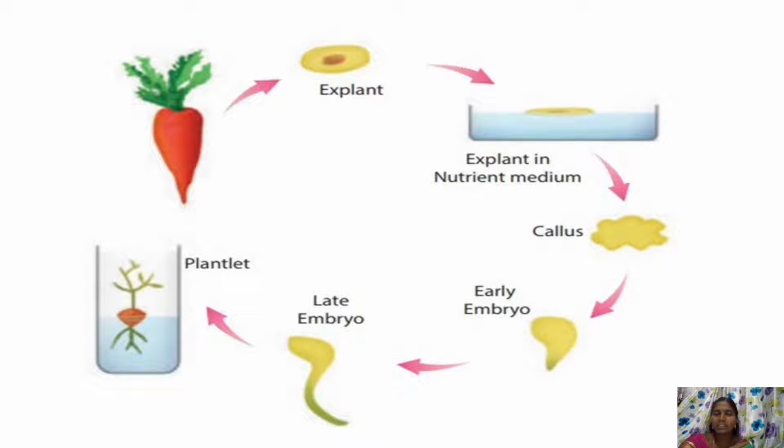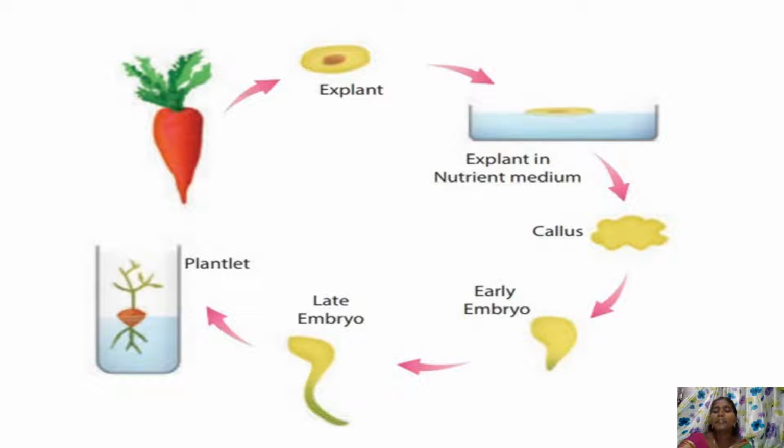From the carrot, a single cell can be obtained from callus culture or from the direct tissue, and these cells, inoculated into the nutrient media, will form a callus structure, an undifferentiated mass of cells. From the callus, you can develop an embryo. This is a picture of an early embryo and a late embryo, which germinates to form the whole plant.